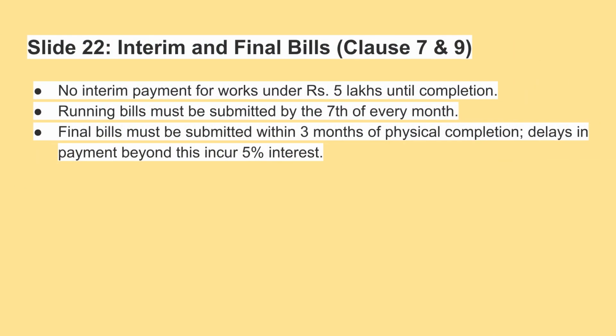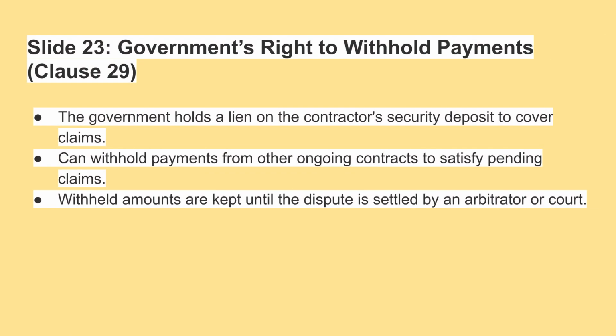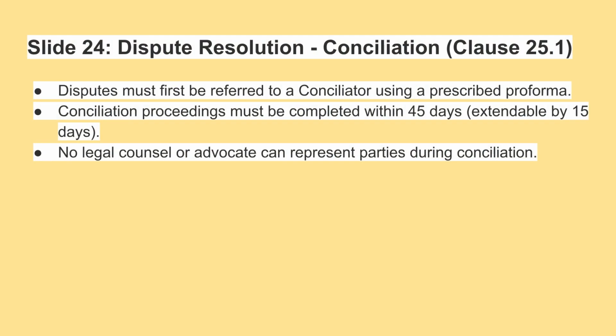Interim payments are not made for works under 5 lakh rupees until completion. Running bills must be submitted by the 7th of each month. Final bills are due within 3 months of physical completion, with late payments incurring 5% interest. The government retains the right to withhold payments and holds a lien on the security deposit to cover claims. Payments from other ongoing contracts can be withheld, and these amounts are retained until the dispute is resolved by an arbitrator or court. Dispute resolution mandates that disputes first be referred to a conciliator, with proceedings completed within 45 days.